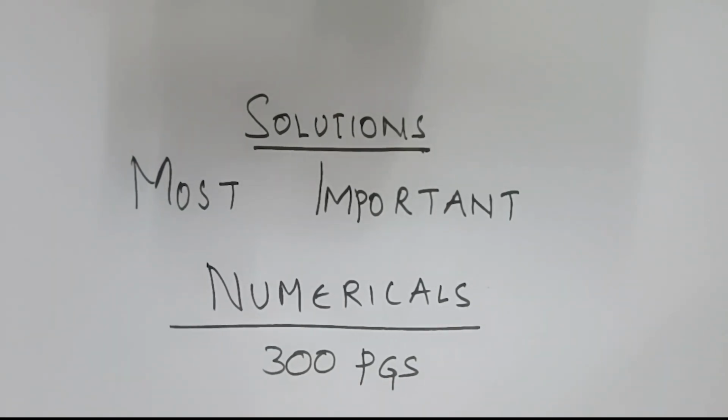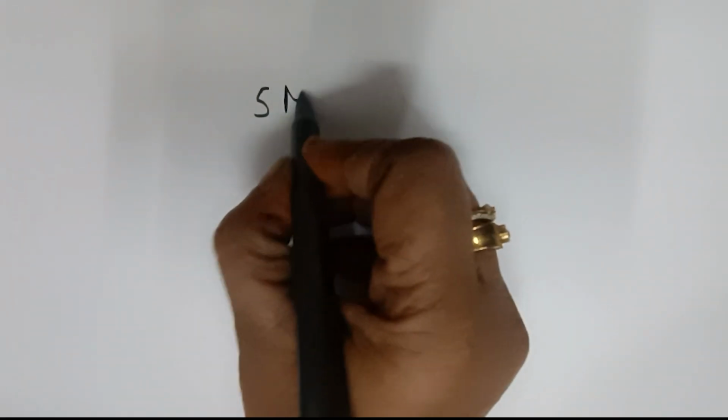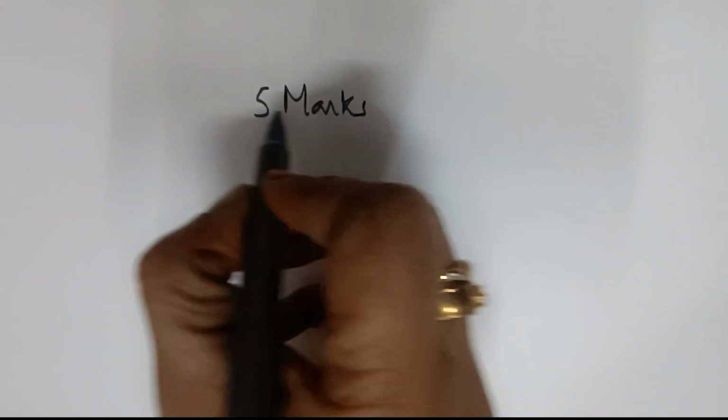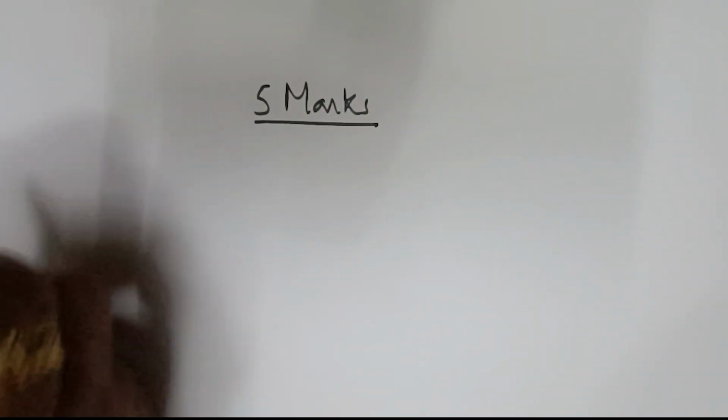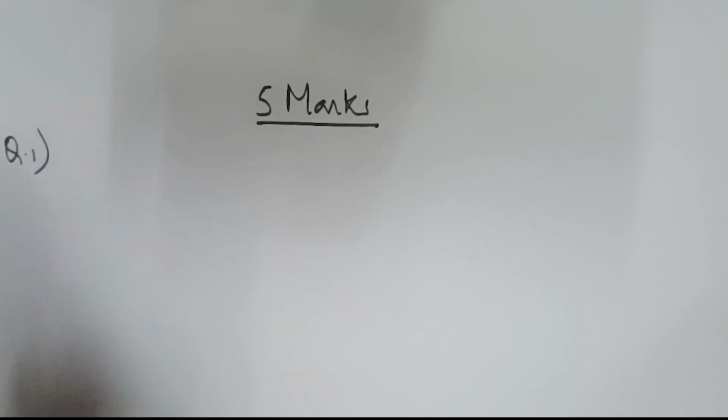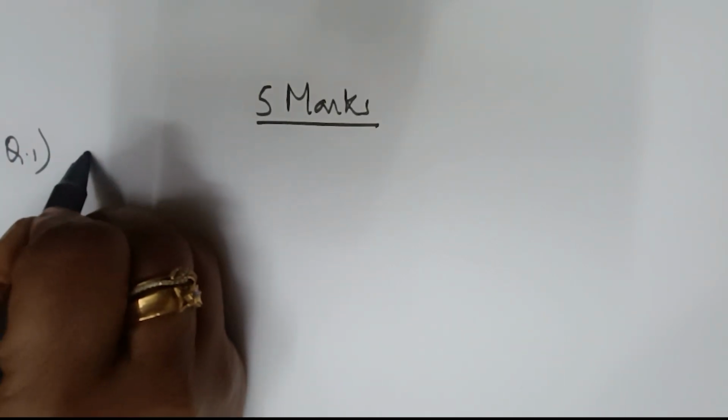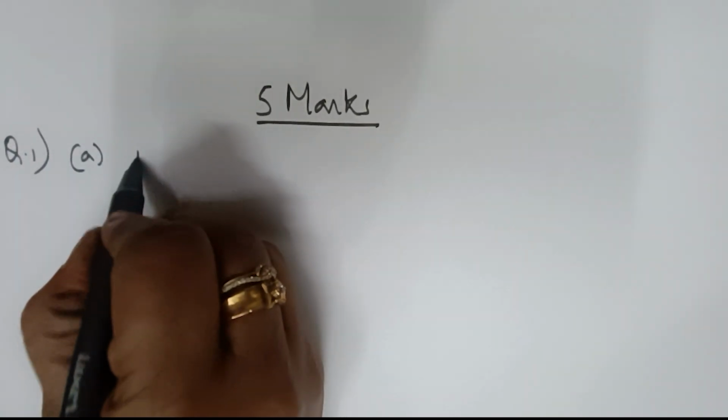So today we are going to do the most important numericals. I'll be picking up first one, 5 marks question. Very important 5 marks question. If you practice this 5 marks question, you will get the 5 marks. I'll show you how it looks. Suppose there is one question like this, 5 marks. What they will do, first question they'll mark it as A. Okay, they will give you a direct question.